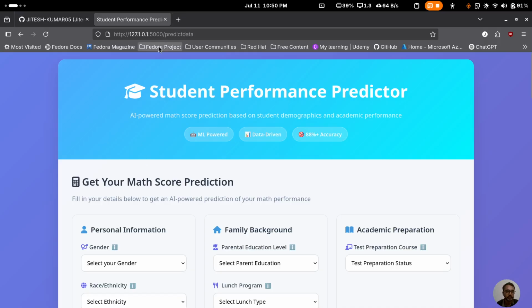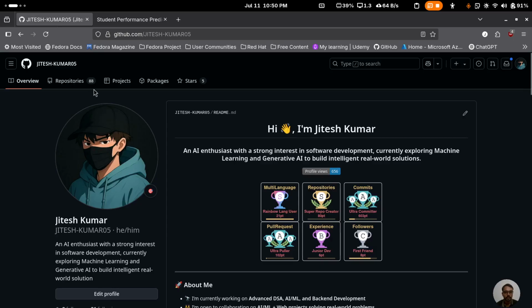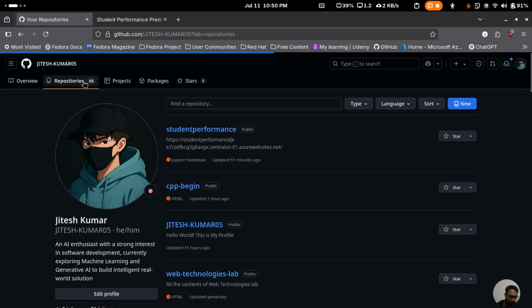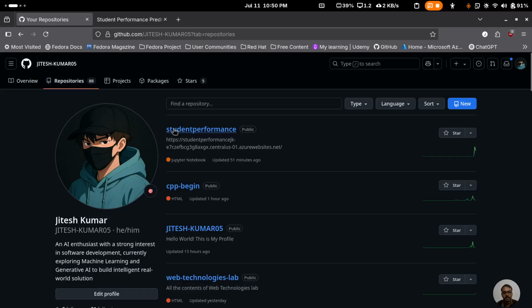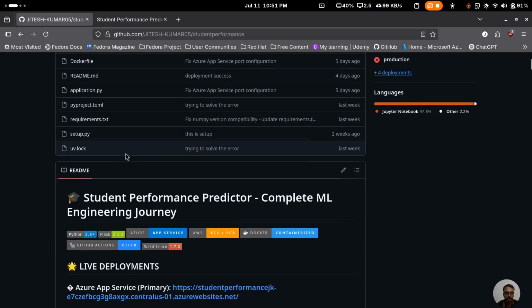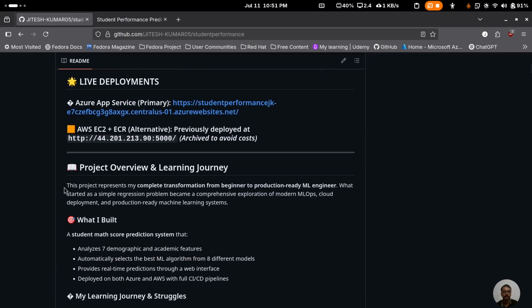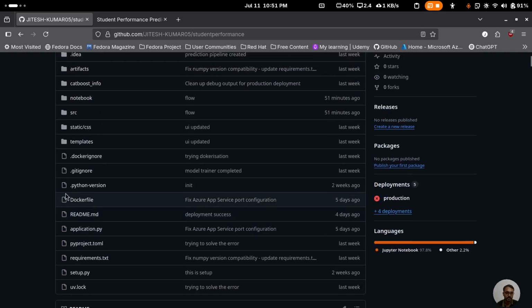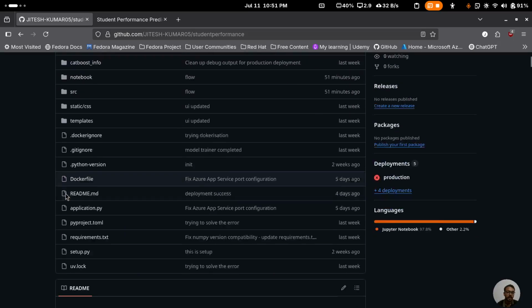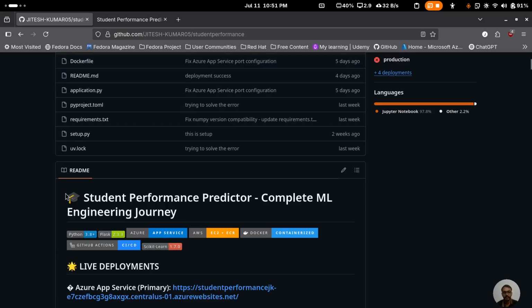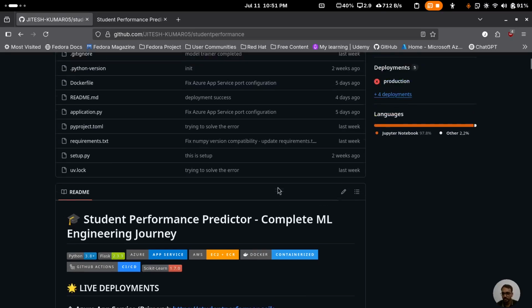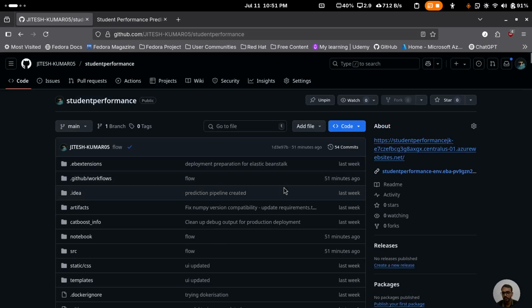Now let me go to the repository so that you can also visit. When you click on repository, this is the repository which I have created. You can go here and check out the documentation. You will find everything covered here. You can set up this project on your local machine as well. And if you find any difficulty, you can reach me out on LinkedIn. I will be giving the link in the description, so you can check that out there.